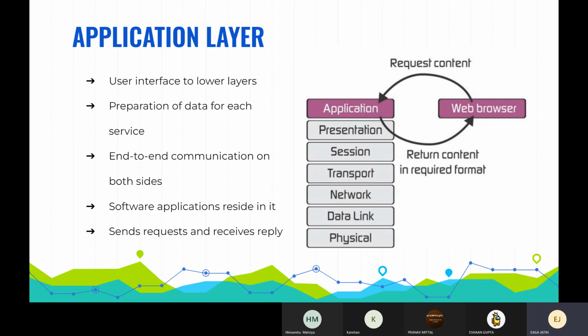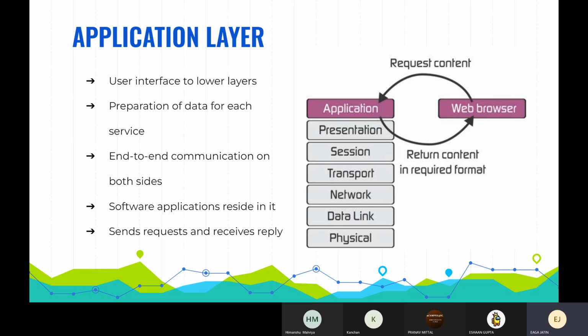Here at this layer, the data is prepared into the required format for the service required. So we can see end-to-end communication. We can also observe software-related applications like HTML and CSS, for example in the case of a web page.